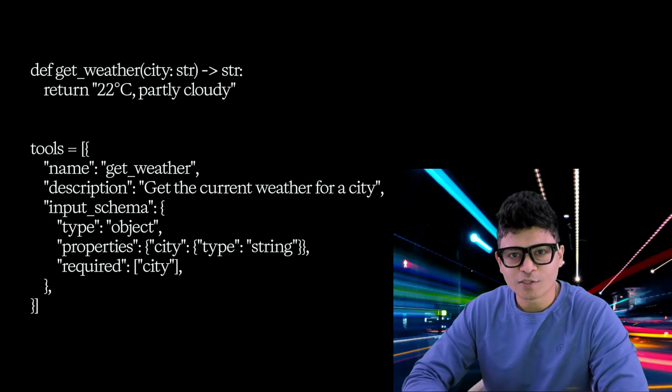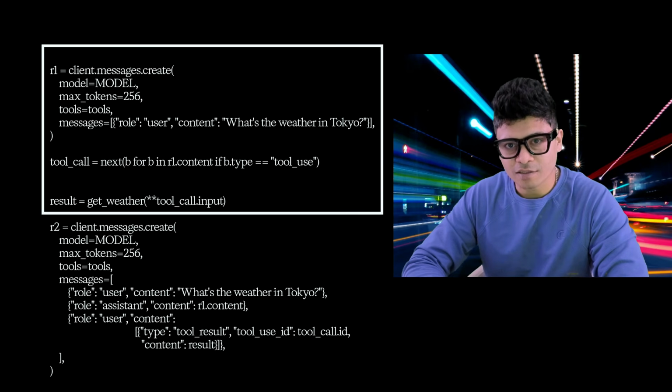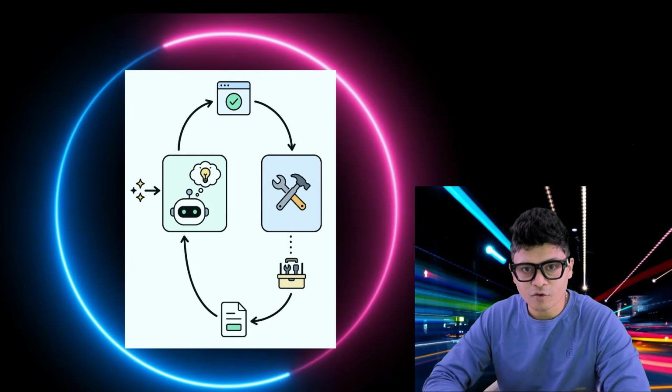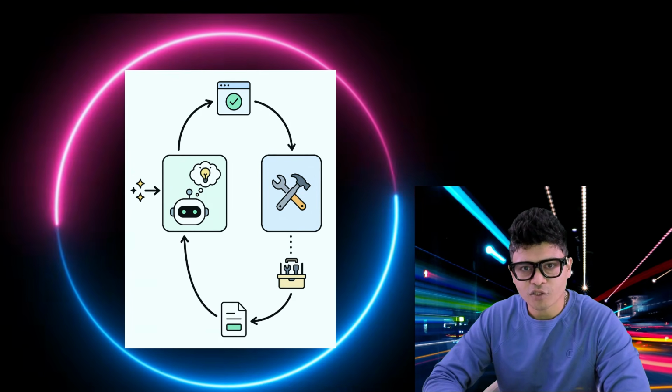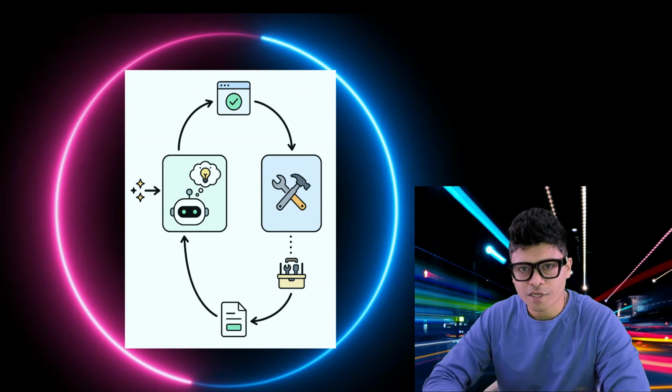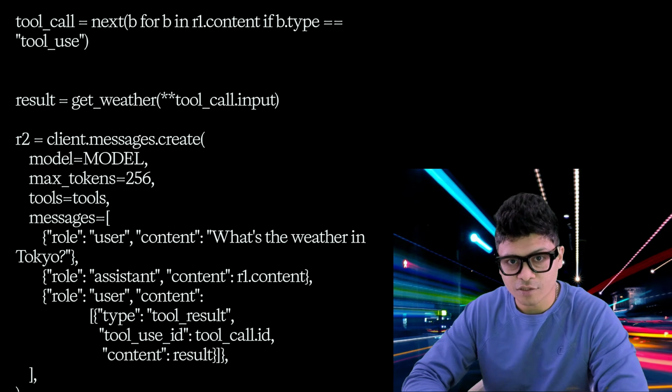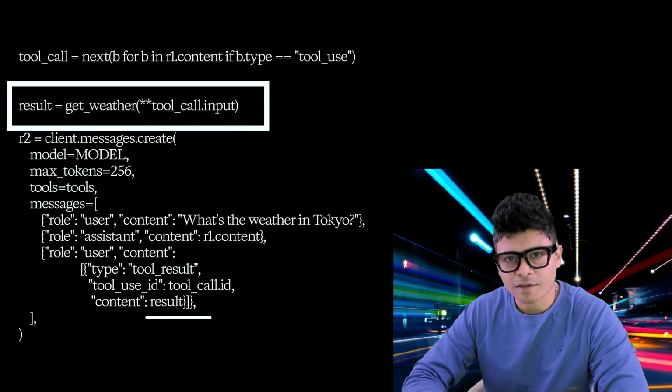Last section, we saw a single tool call. Model emits a call, app runs it, result comes back. One round trip. The agentic loop extends that. Instead of stopping after one call, you wrap it in a loop. Check that stop reason. If it's a tool use, run the function, and feed the result back. If it's end turn, you are done.